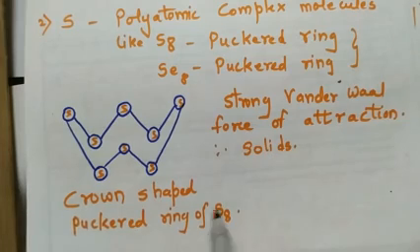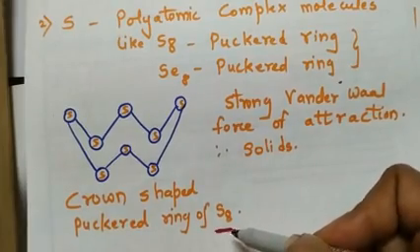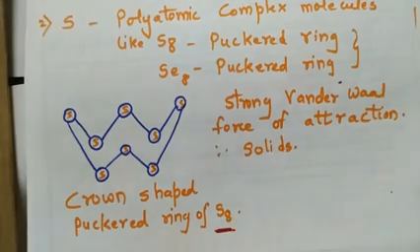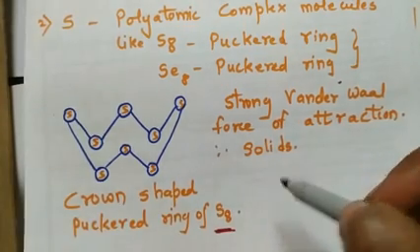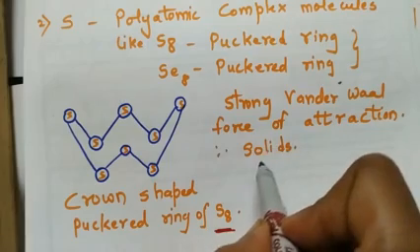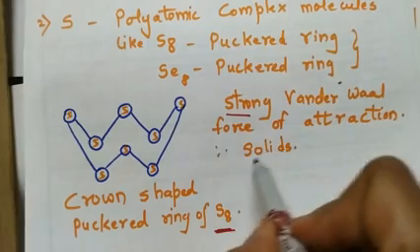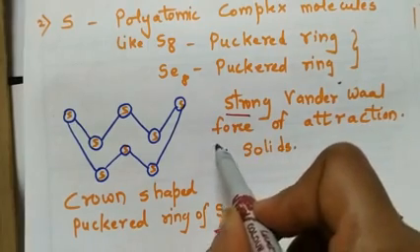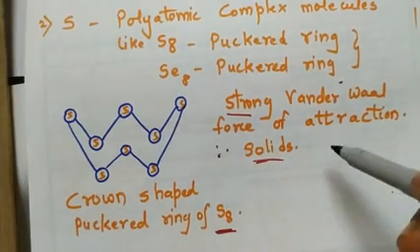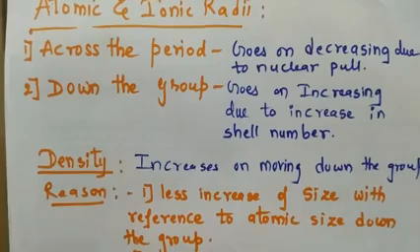Okay, hence whenever we will be dealing with the structure of sulfur, or rather its compounds, we will say that sulfur occurs in S8 form. And here, when it is forming S8 form, which type of bond or force of attraction is there? It has strong van der Waals force of attraction, and therefore it occurs in the form of solids, right? Not hard solids but soft solids we can say, because the force of attraction is van der Waals.